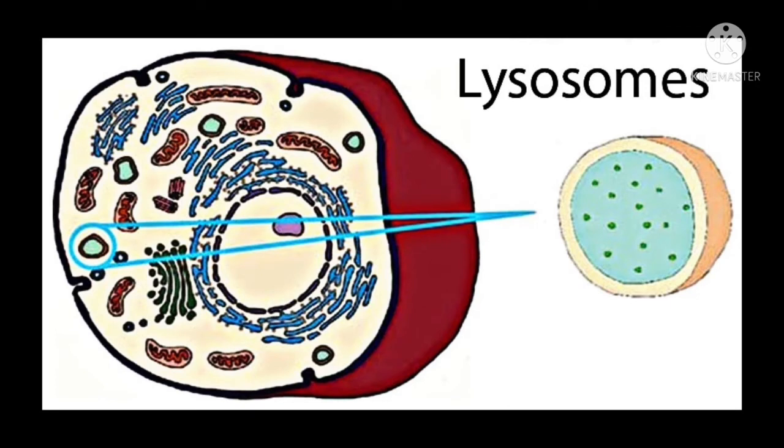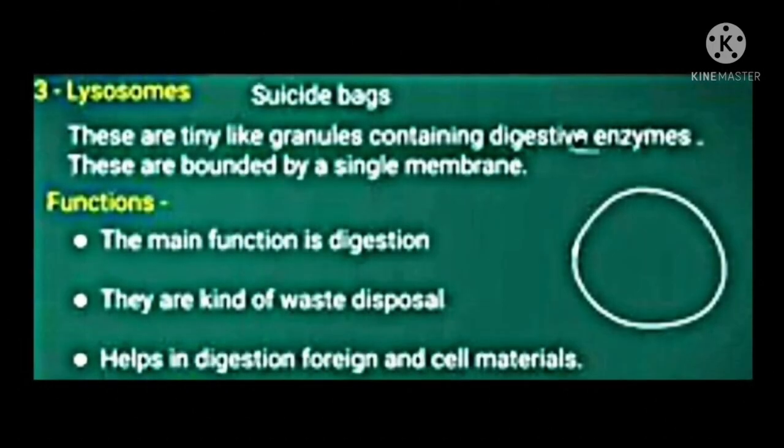Third cell organelle is lysosomes. These lysosomes are tiny granule-like structures which consist of digestive enzymes, and they are bound by a single membrane. Let us see its functions. The main function of lysosomes is digestion. That is, whenever any foreign material such as virus or bacteria enters into our body, the lysosome kills them by releasing digestive enzymes. So they act as a kind of waste disposal.